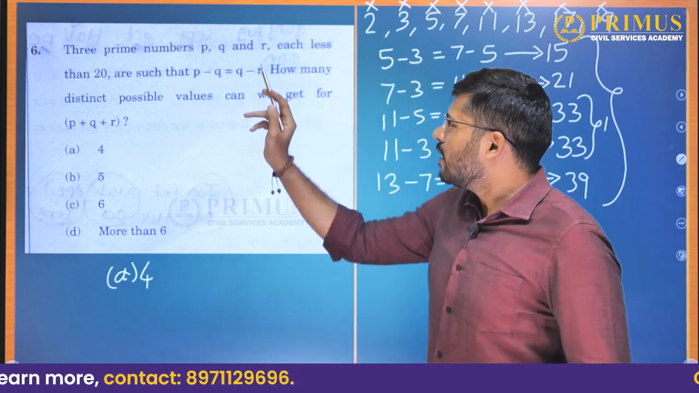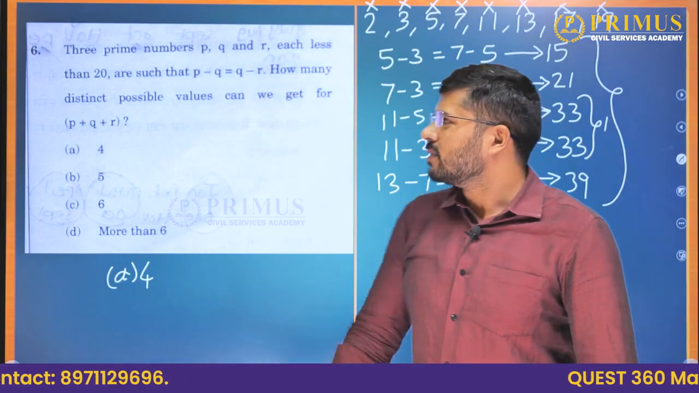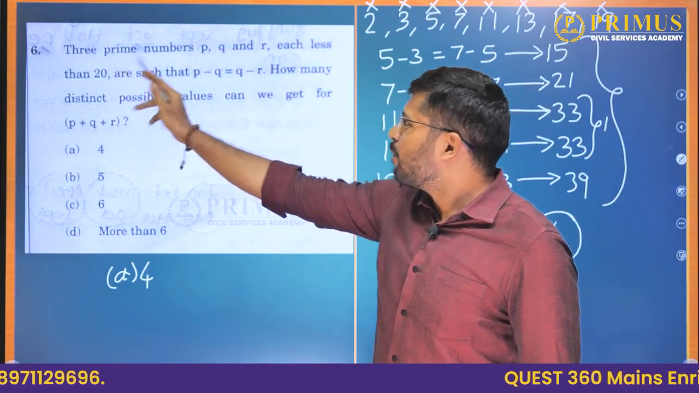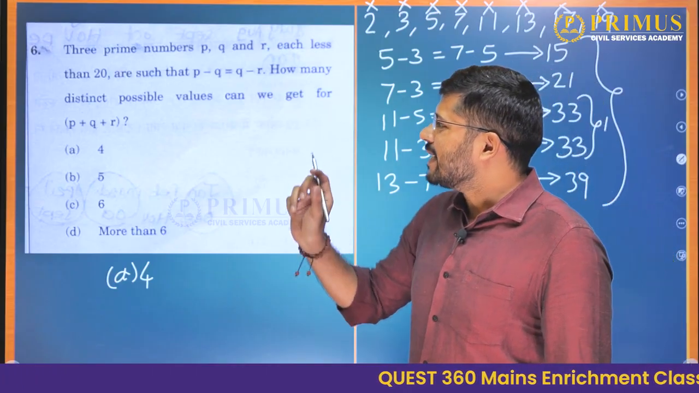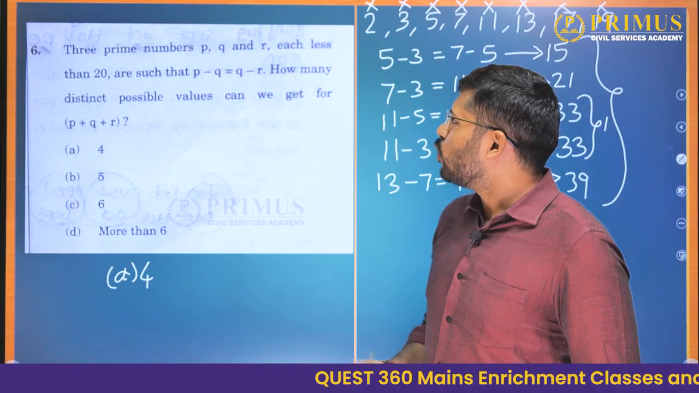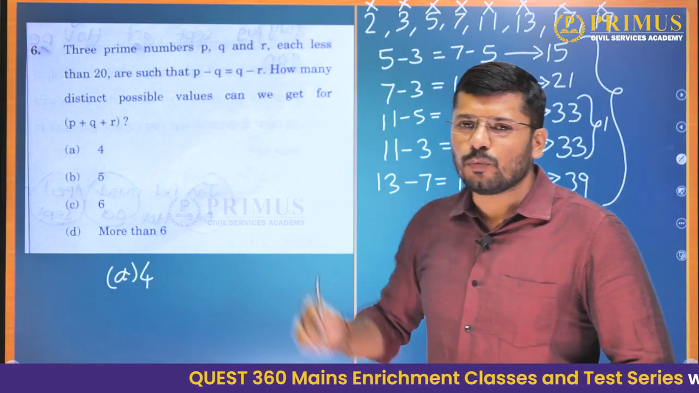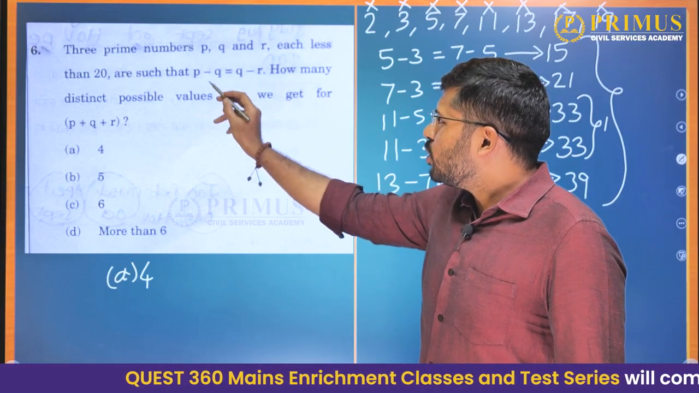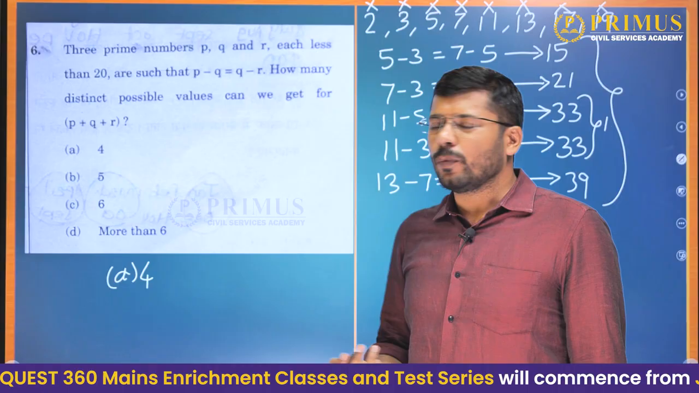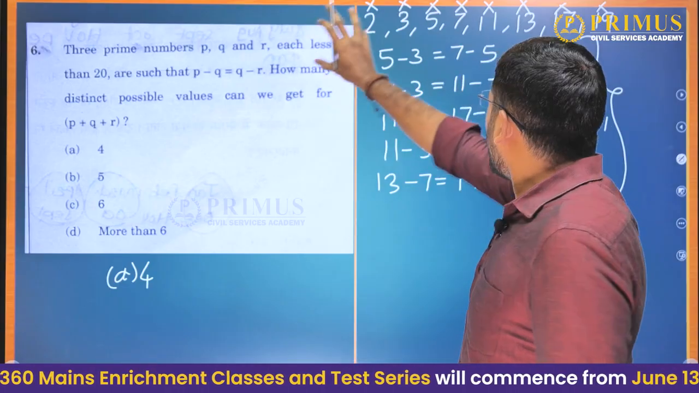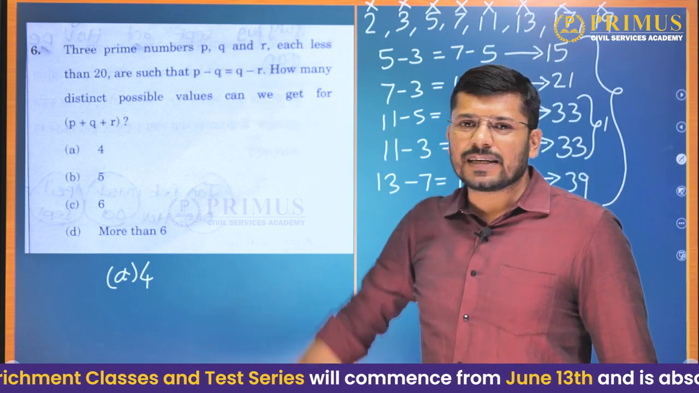However, they have not told us that P, Q and R are distinct prime numbers. They have only merely told us 3 prime numbers. They have not used the phrase distinct. It is not mentioned here. So there is a possibility that P is equal to Q is equal to R. Then P minus Q would also be equal to Q minus R. So then all of these 1, 2, 3, 4, 5, 6, 7, 8 prime numbers, they will satisfy this condition,